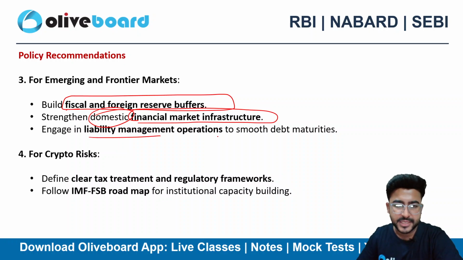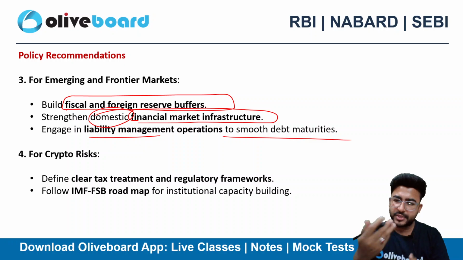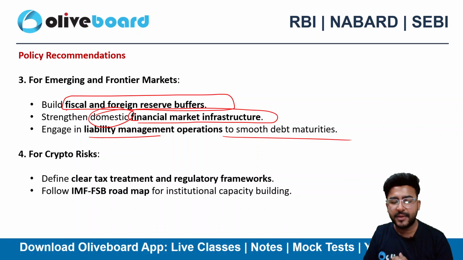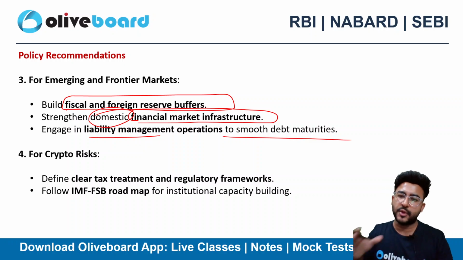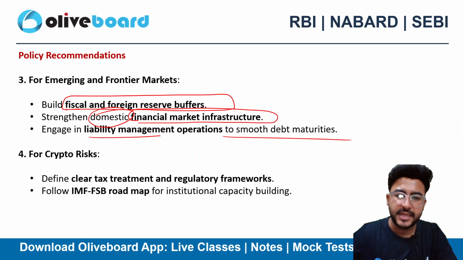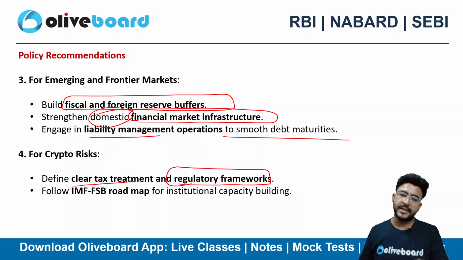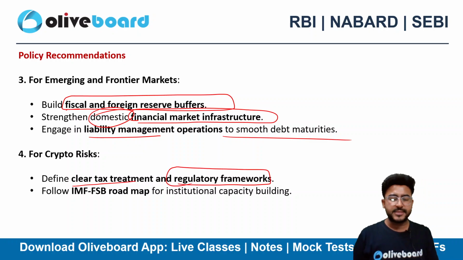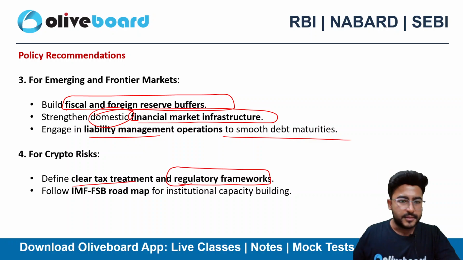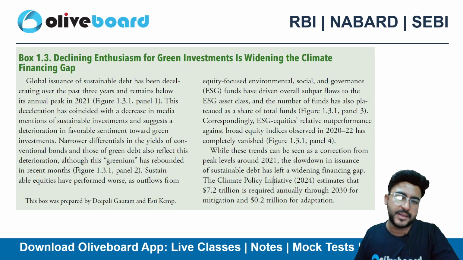Engage in liability management operations for smooth debt maturity. If, suppose, debt is going to mature in 3 years, 4 years, 5 years, you should manage the liability such that there is no stress on the debt maturity. You can easily deliver it. For crypto related risk, define a clear tax treatment and draft the regulatory framework. I think India is on its way to draft the crypto regulations. I saw this in the news a few days back. They need to follow the IMF FSB roadmap for institutional capacity building here, right?